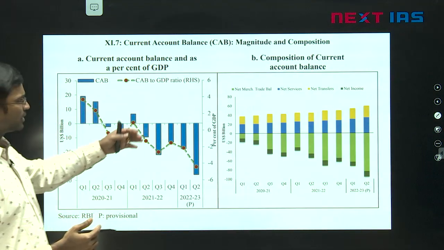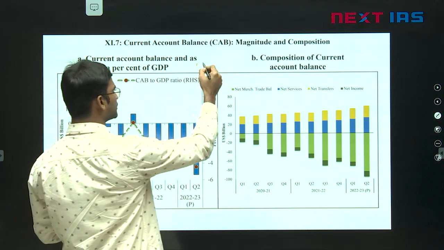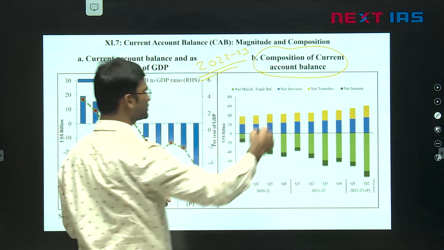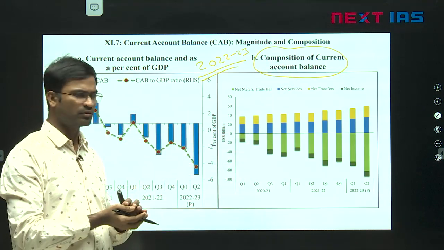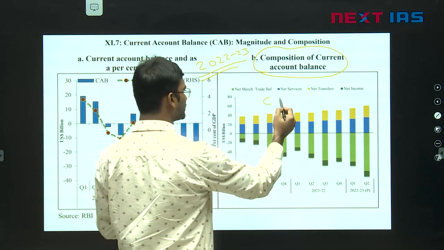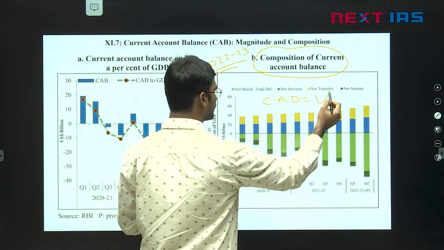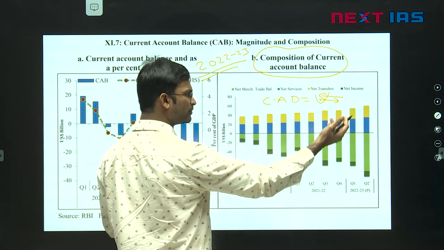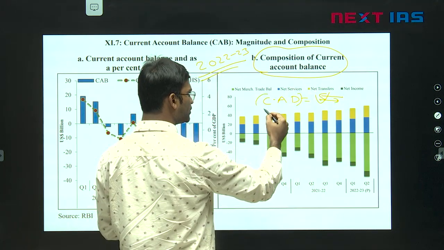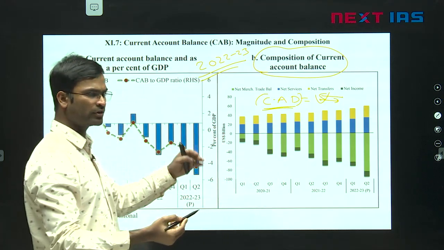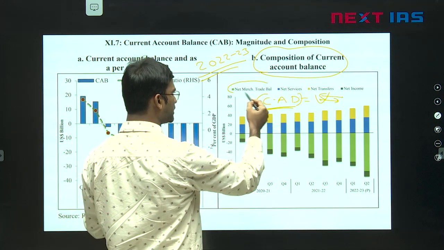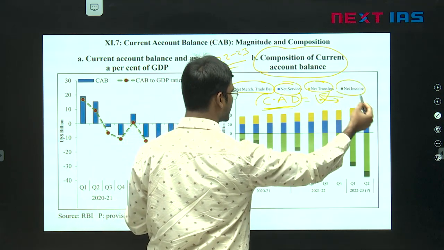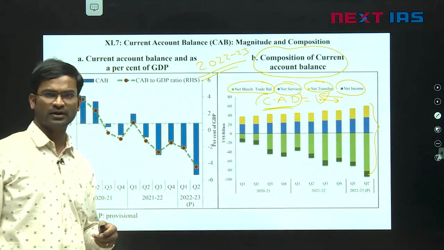Now, if you see the current year economic survey, 2022-23 friends, there is a composition of current account balance. Generally in current account, we have a deficit. Current account deficit means we buy more from other countries than we sell, otherwise outflow of money is more than inflow. So what exactly does current account include? We already know: net merchandise trade balance, net services, net transfers, net income. This is the current account part.